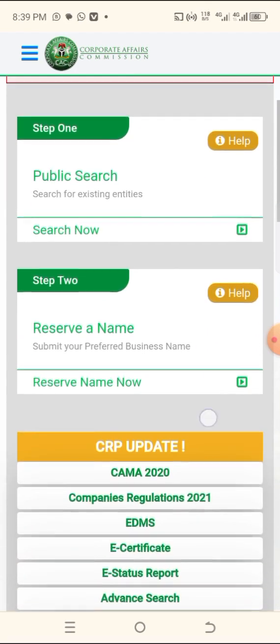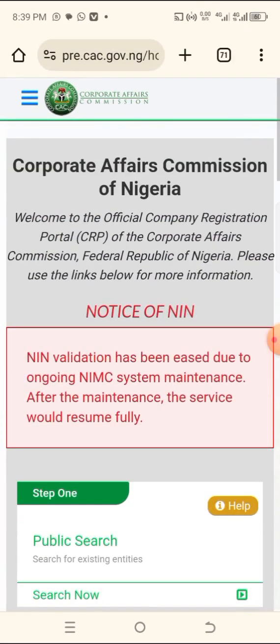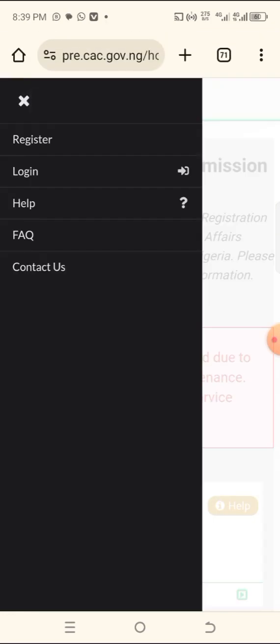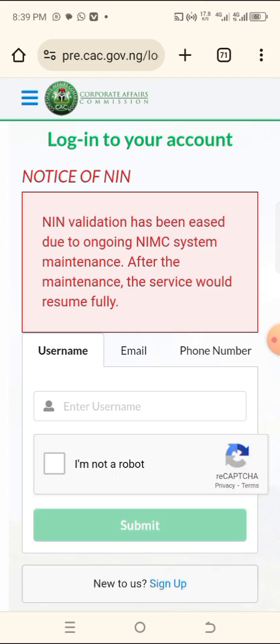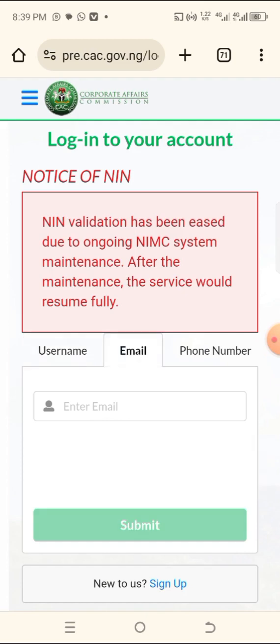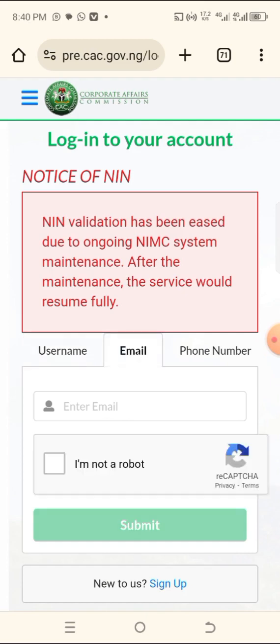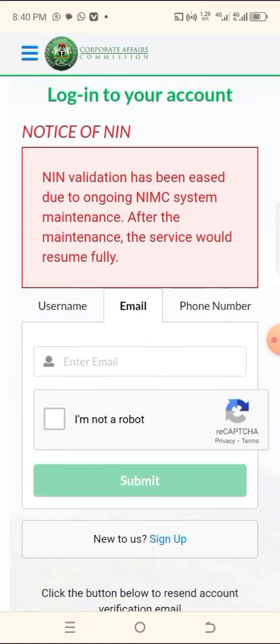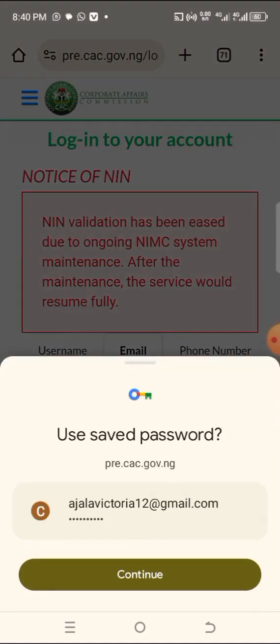To reserve a name, you need to log in. No, you have not logged in. Do you still remember your email? To log in, I prefer the email. You can log in with the username, email, or phone number. So you can log in with any one of them. Remember your username. I prefer using the email.